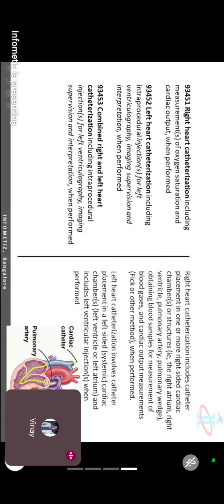No, not in RT. RT we have to code separately. Because on the right side they usually don't perform injection, but on the left side most of the time they will perform injection. That is why we will not pay for that. If along with RT they are performing injection, you have to code two codes, one for RT, one for injection. For injection we have an add-on code.